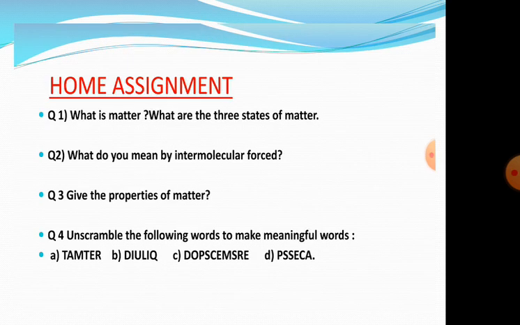Now, here are some home assignments for you. First question: what is matter? What are the three states of matter? What do you mean by intermolecular force? Question number 3: give the properties of matter. The properties of matter are that matter occupies space, matter has mass, and it can be perceived by the senses.